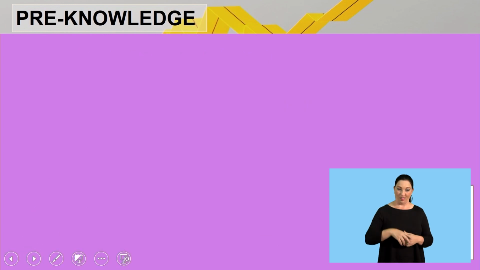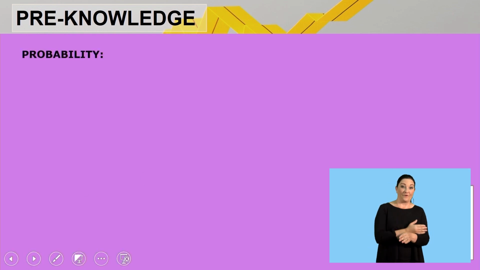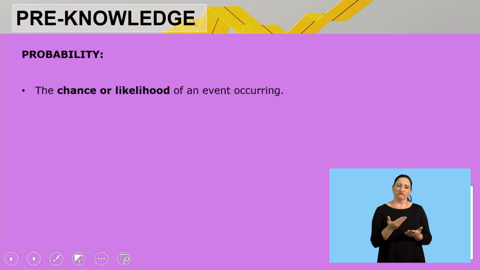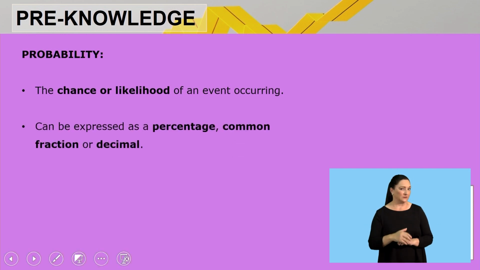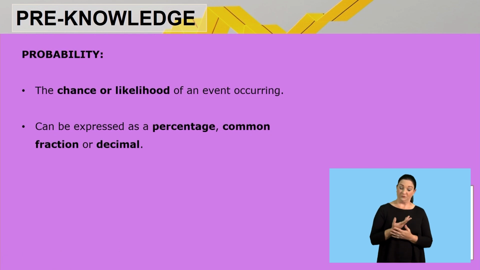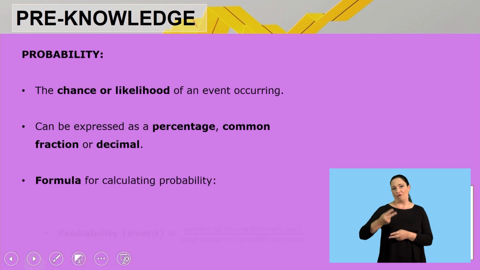Now let's quickly look at what you should know at this moment in time. I call this section pre-knowledge. Probability is the chance or likelihood of an event occurring, so basically the chance of something happening. It can be expressed as a percentage, as a common fraction, or as a decimal.